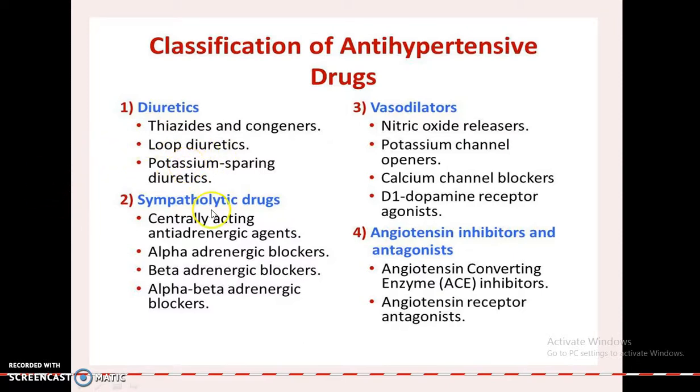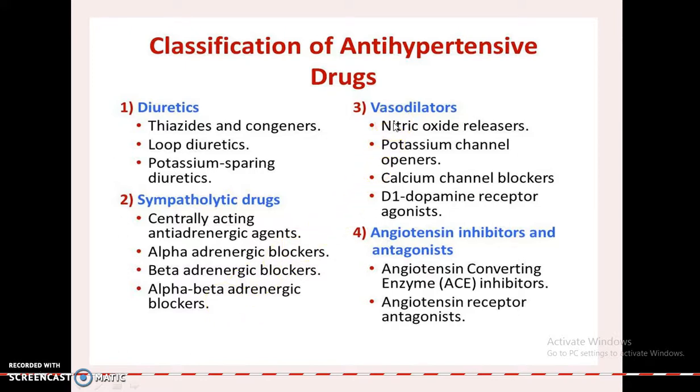Another classification is sympatholytic drugs: centrally acting anti-adrenergic agents, alpha adrenergic blockers, beta adrenergic blockers, and alpha-beta adrenergic blockers.